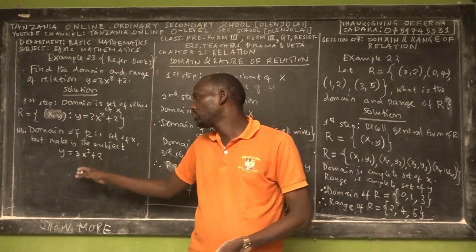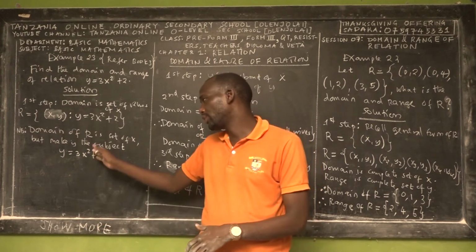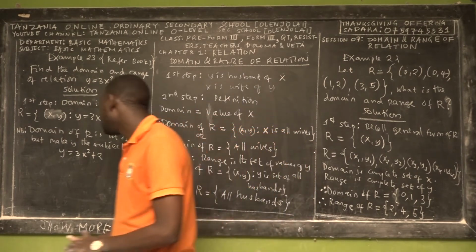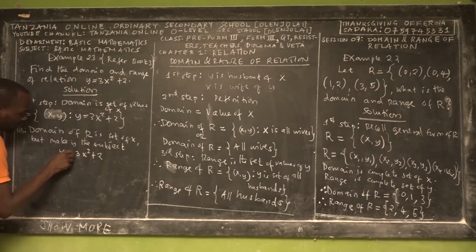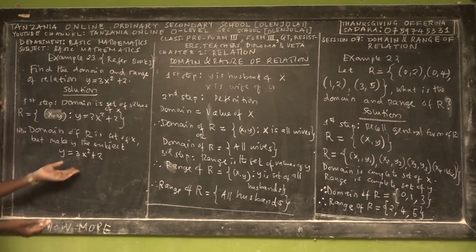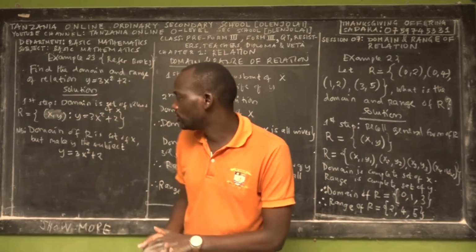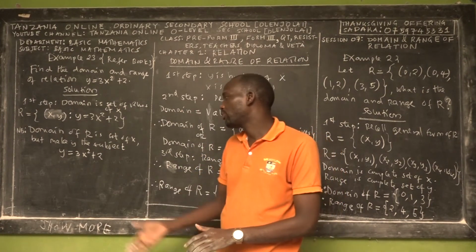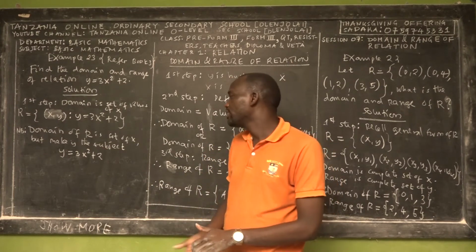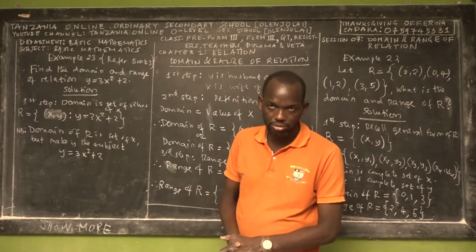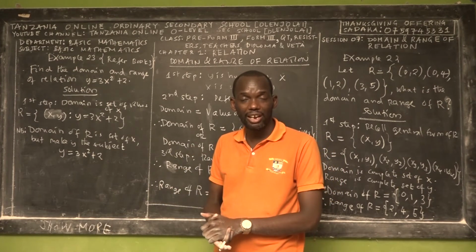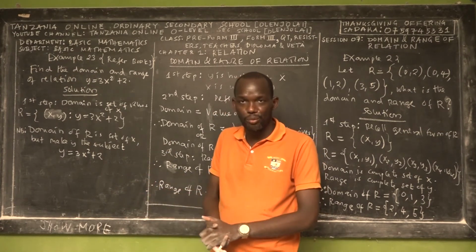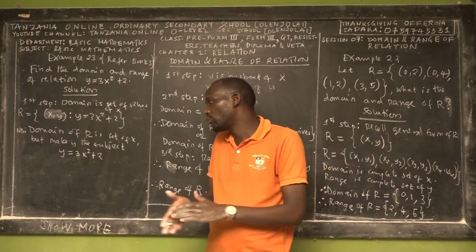For example, if you substitute x is equal to 2, 2 squared will be 4, 4 times 3 is equal to 12, 12 plus 2 is equal to 14. Is 14 a defined value? Yes. It's not undefined. If you introduce x is equal to negative 5, negative 5 times negative 5 is equal to 25. 25 times 3 is equal to 75. 75 plus 2 is equal to 77. Is 77 a definite value? Yes. So negative 5 is one of the domain, and also in the previous testing, 2 is one of the domain.